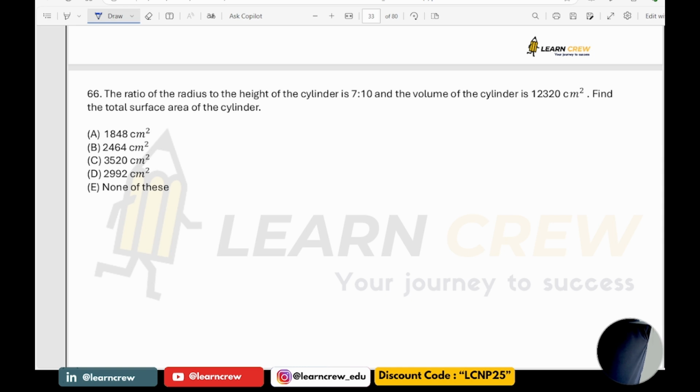Next, the ratio of the radius to the height of a cylinder is 7 is to 10, and the volume of the cylinder is 12320. Find the total surface area of the cylinder. So here pi r square h is 12320, with r as 7x and h as 10x. From this we will get x is equal to 2. Thereby radius is 14 and height is 20.